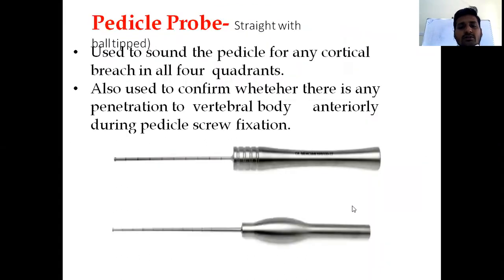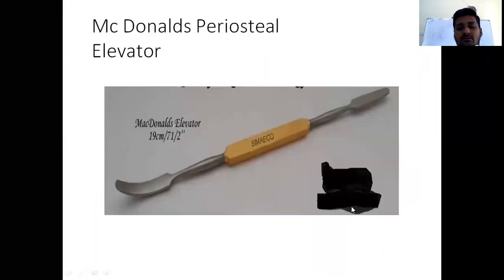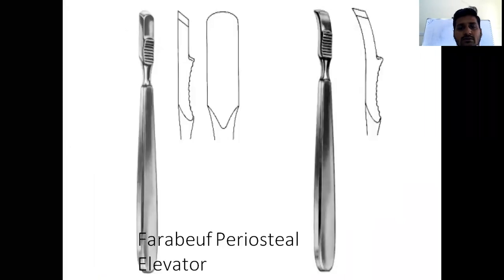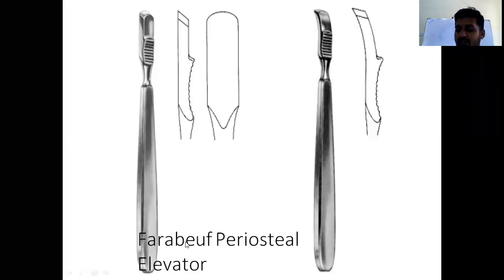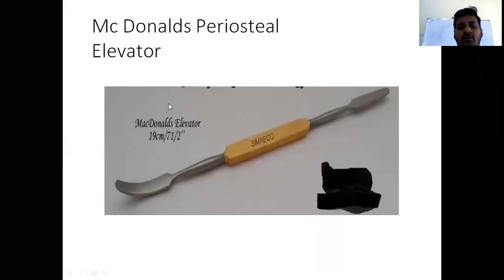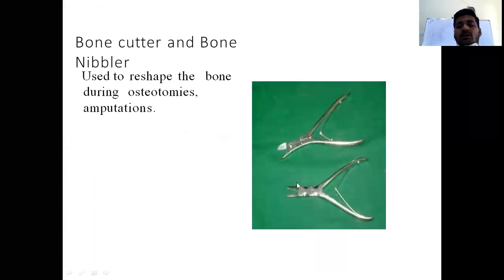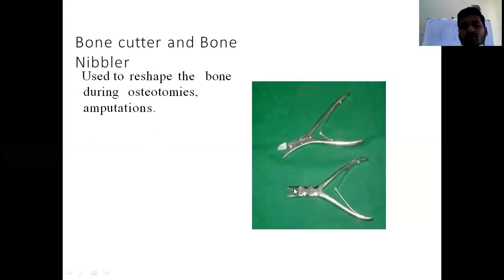Farabeuf's periosteal elevator. You have to tell this name completely. This is a bone cutter and a bone nibbler. These are most commonly used in orthopedics to cut the bones and to reshape them.